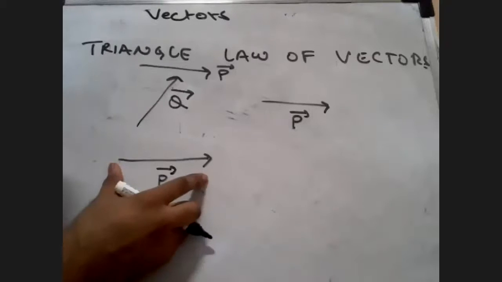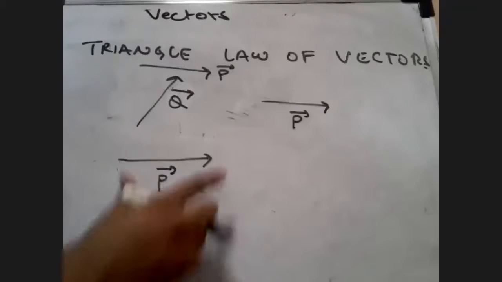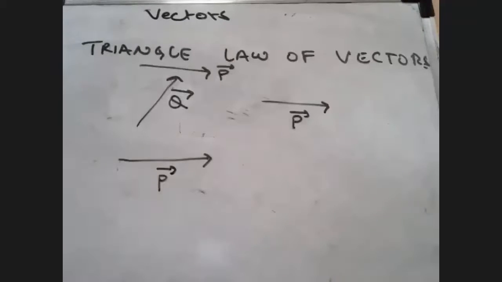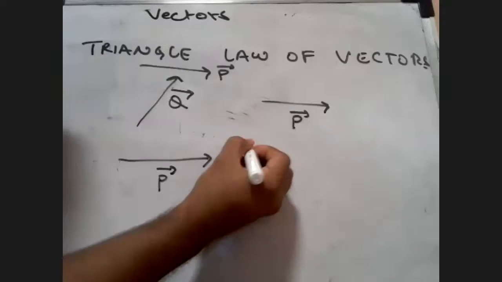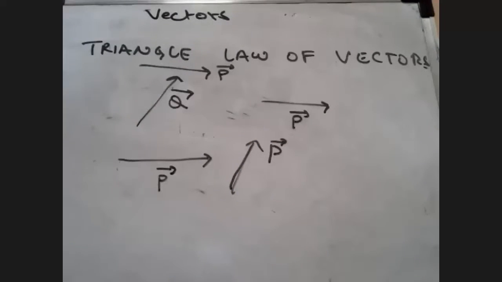So if I'm taking this vector and placing it here, no problem. The direction is the same and the magnitude also is the same. But can I take this vector and twist it like this? No. What did I do wrong? I changed the direction. That is wrong. So students, remember one point here: you can displace the vectors provided the direction and the magnitude remain the same.